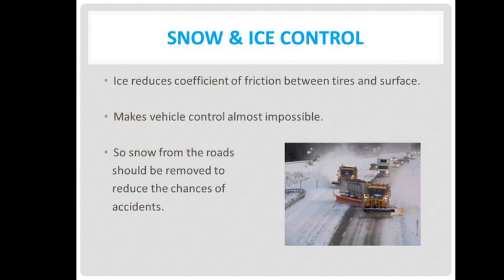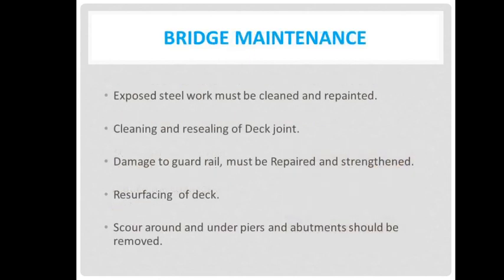Then snow and ice control. Ice reduces the coefficient of friction between tires and surface, making vehicle control almost impossible. So snow from the roads should be removed to reduce the chances of accident. Okay. Bridge maintenance. Exposed steelwork must be cleaned and repainted. Cleaning and resealing of deck joint. Damage to guardrail must be repaired and strengthened. Resurfacing of deck. Scour around and under piers and abutments should be removed.